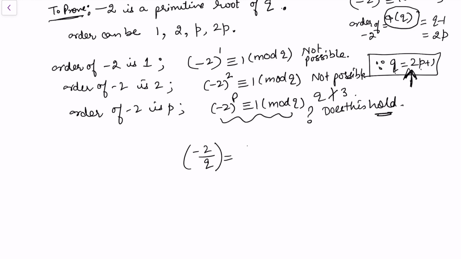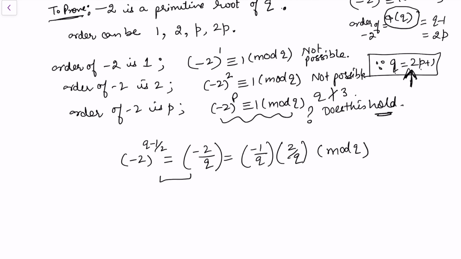Using the Legendre symbol properties, I am splitting out the Legendre symbol modulo q. The left hand side can also be written in the form minus 2 to the power q minus 1 by 2. These are the Legendre properties that I am using. This can further be written as minus 2 to the power p, using the same equation that we wrote for the value of q.